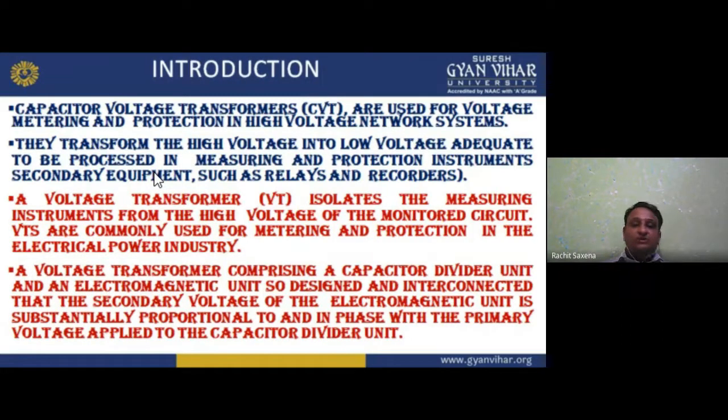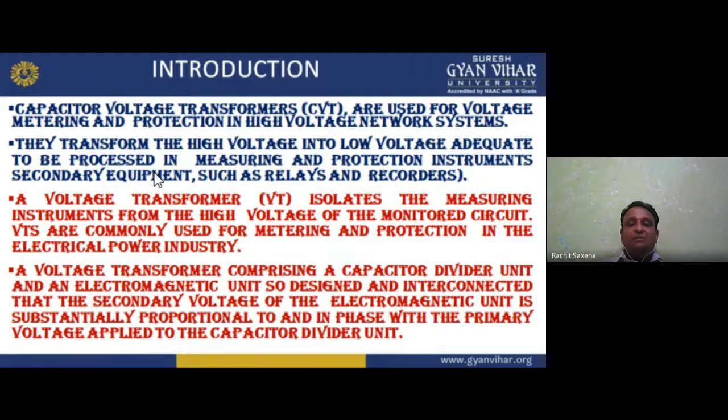Now, the introduction. Capacitor voltage transformers, CVTs, are used for voltage metering and protection in high voltage network systems. They transform the high voltage into low voltage, obviously step down, adequate to be processed in measuring and protection instruments, and secondary equipment such as relays and recorders. A voltage transformer, VT, isolates the measuring instrument from the high voltage of the monitored circuit. VTs are commonly used for metering and protection in the electrical power industry, that is the potential transformer or voltage transformer.